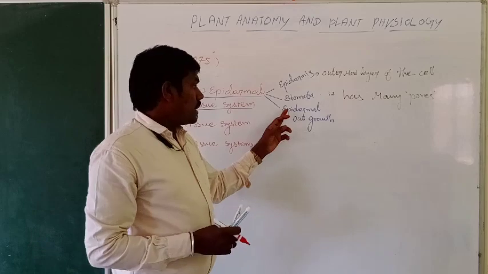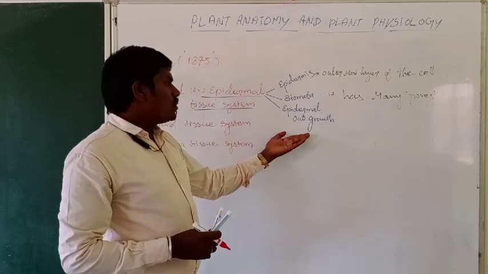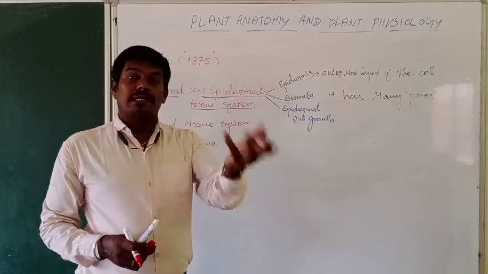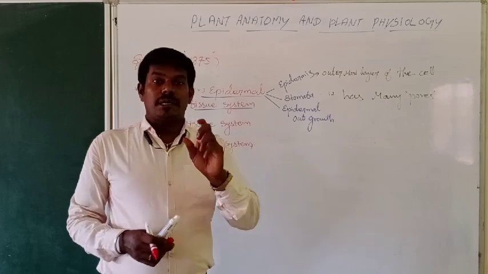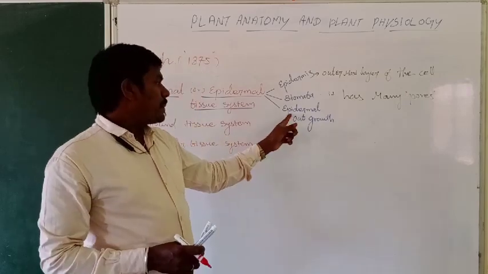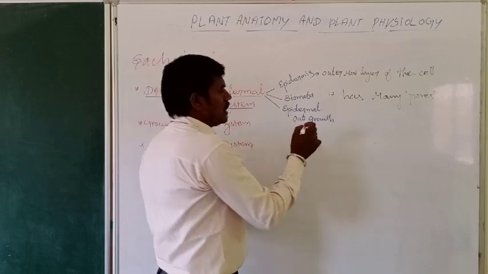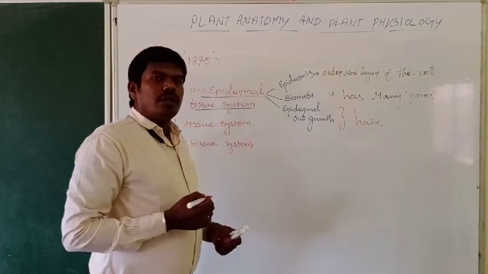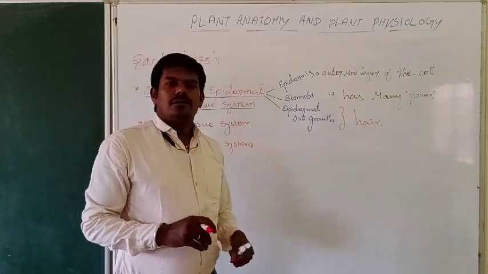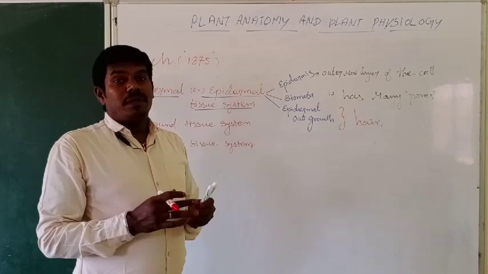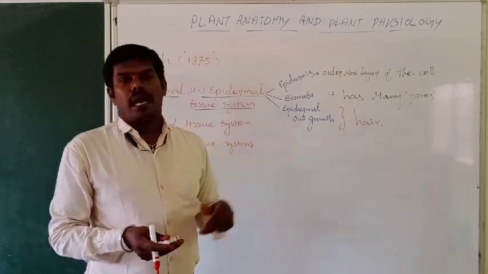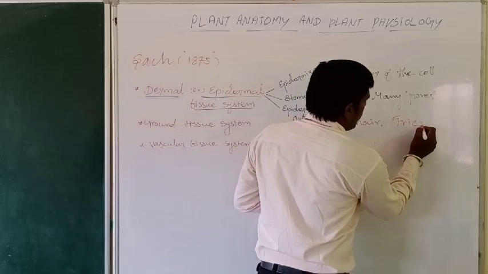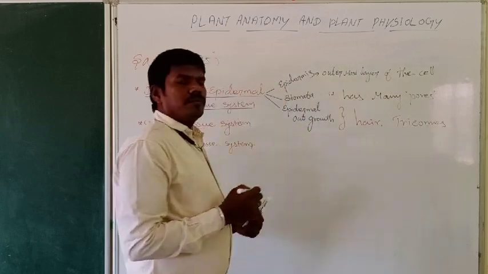Epidermal outgrowth. Why is it called epidermal outgrowth? Because the outgrowth is produced from the epidermis. The outer surface of the epidermis produces some external structure out of the body. That structure is called epidermal outgrowth. Here, there are two things present. First one, hair. If it is in the root, that is called root hair. Otherwise, if it is on the stem, that is epidermal hair. And then trichomes.